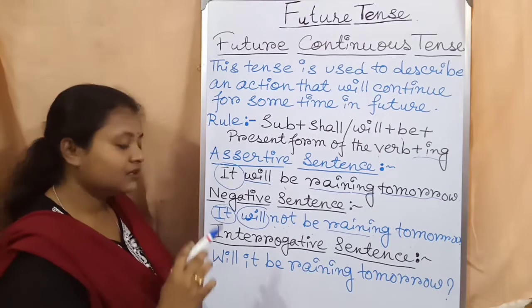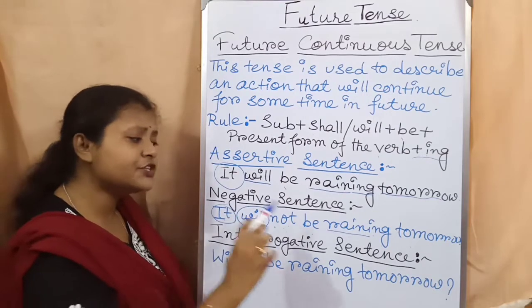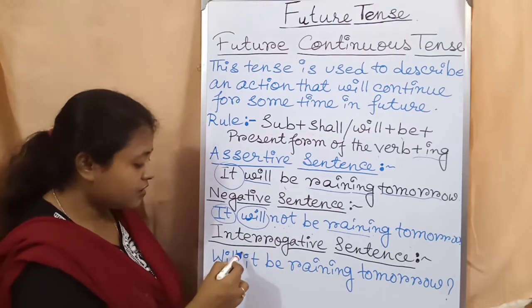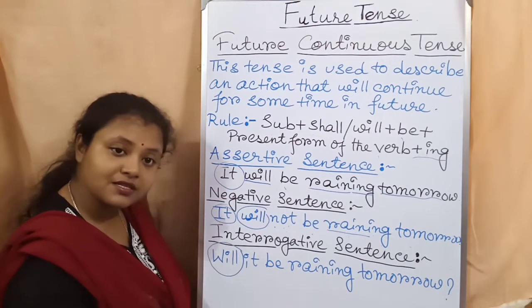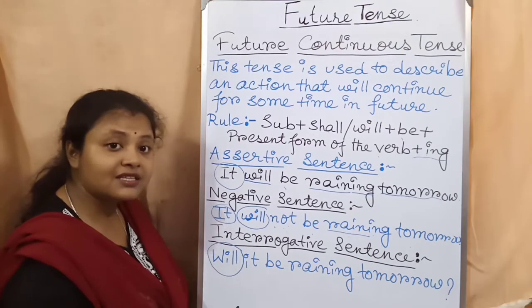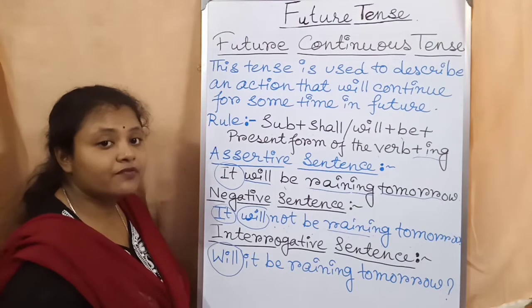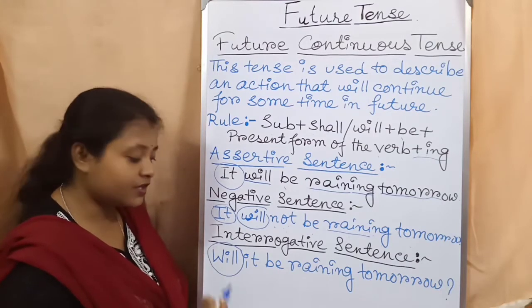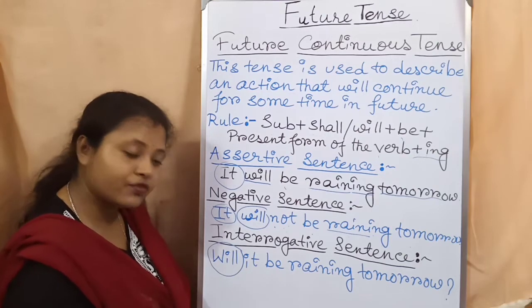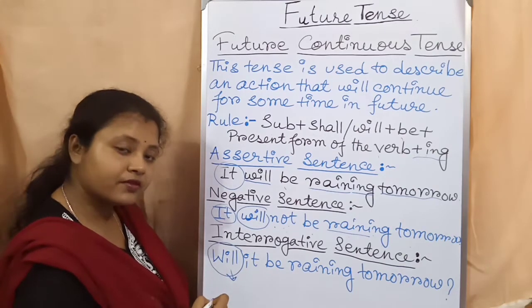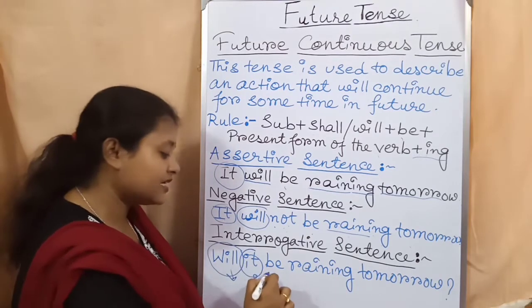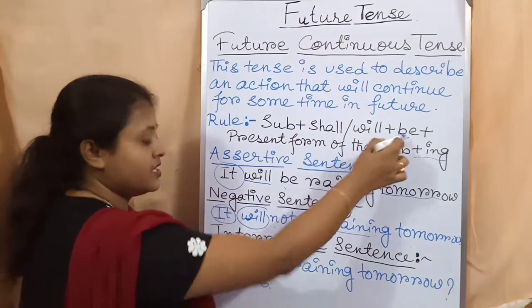Now come to the third sentence. Interrogative sentence. In interrogative sentence, how will you write? Here, at first, because it is an interrogative sentence, I told you many a time that you have to start the sentence with the to be verb or the auxiliary verb. So the future form of the auxiliary verb over here is shall or will. So obviously will. Okay. After that, the subject. After that, be.